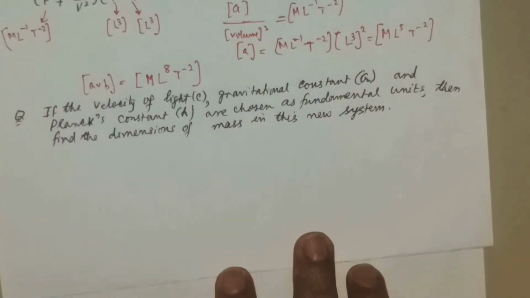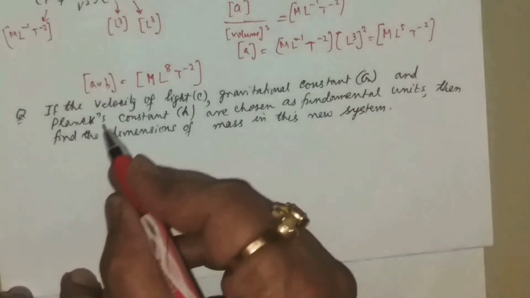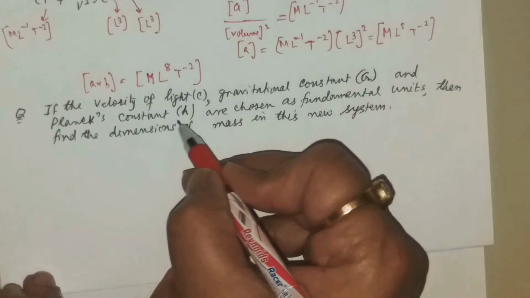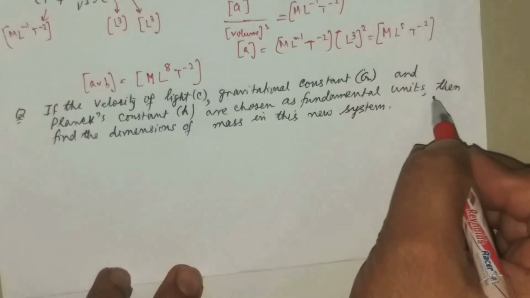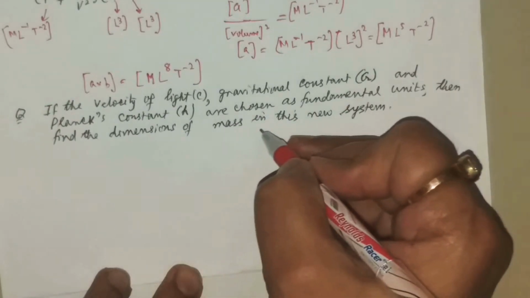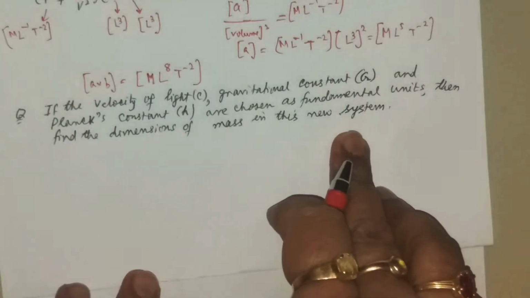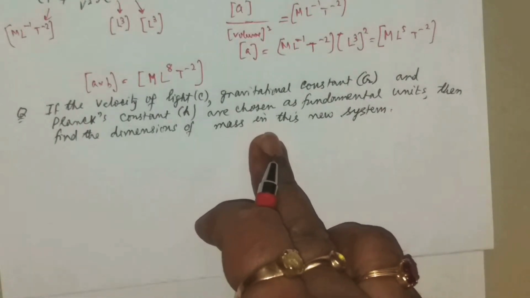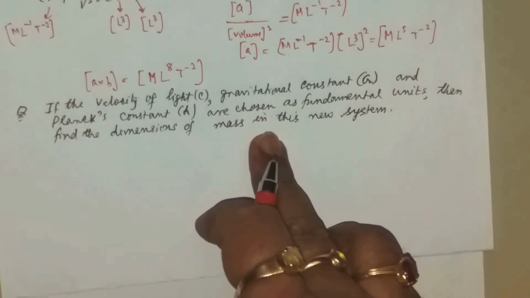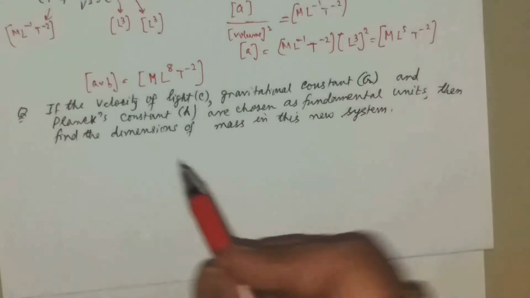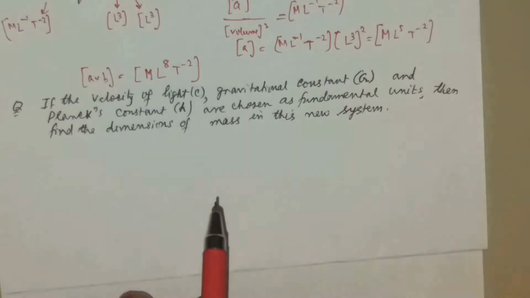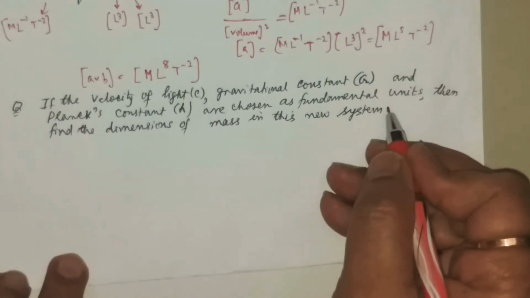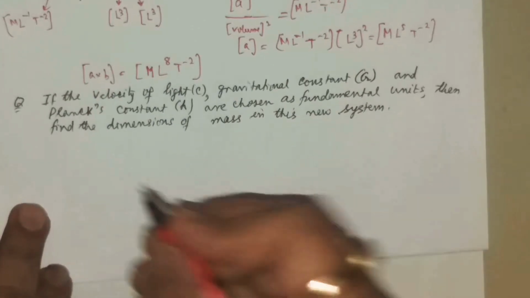Now check another question. If the velocity of light, gravitational constant G and Planck's constant h are chosen as fundamental units, then find the dimension of mass in this new system. Now they are asking mass. You have studied that there are only 7 fundamental physical quantities. But they are saying that in this question they are defining a new rule, that these three quantities are chosen as fundamental. Okay, let's see. Then what is mass?